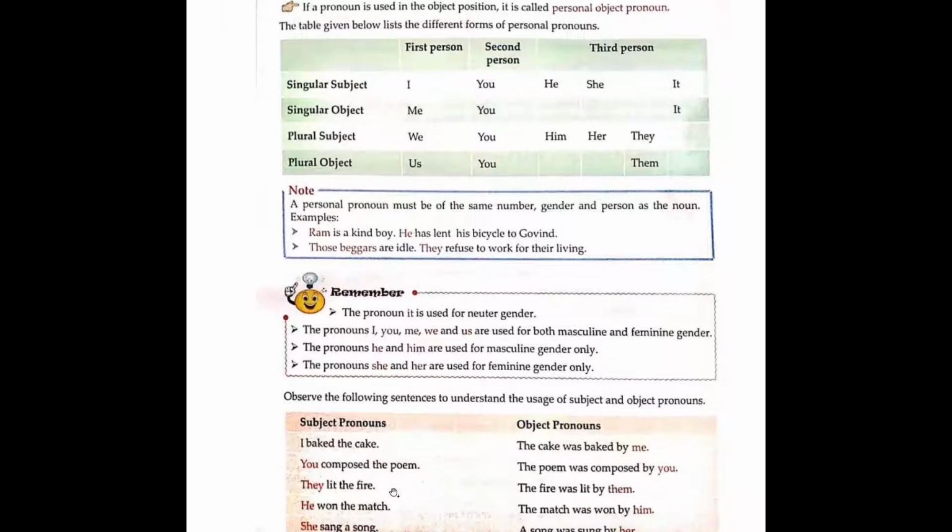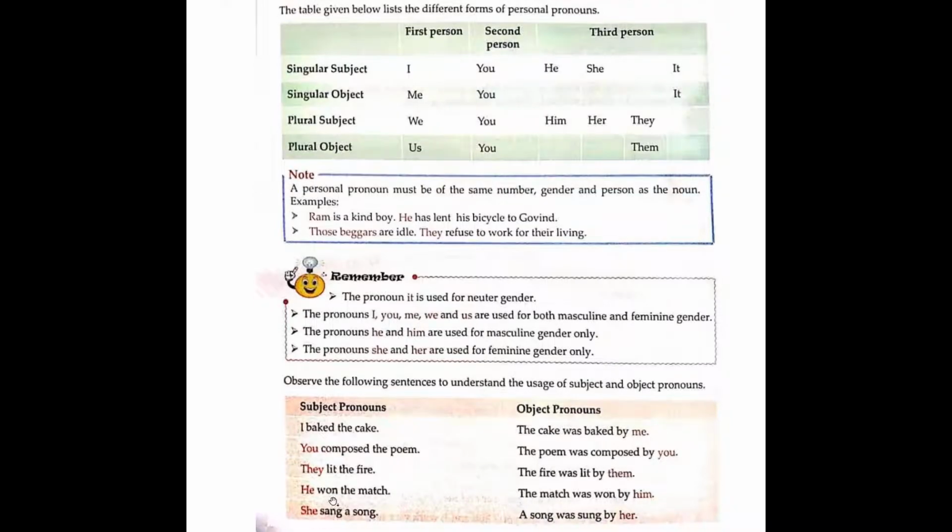They lit the fire. They is a subject pronoun. The fire was lit by them. Them is an object pronoun. He won the match. He is a subject pronoun, and in the next sentence, the match was won by him. Him becomes an object pronoun.